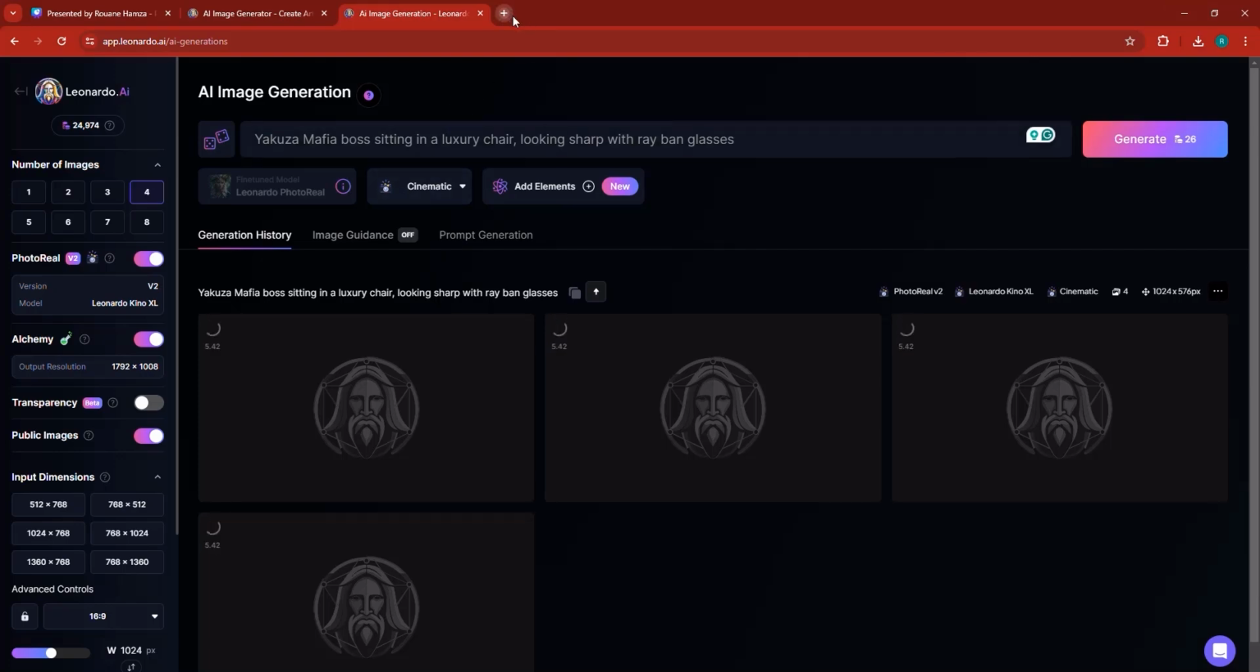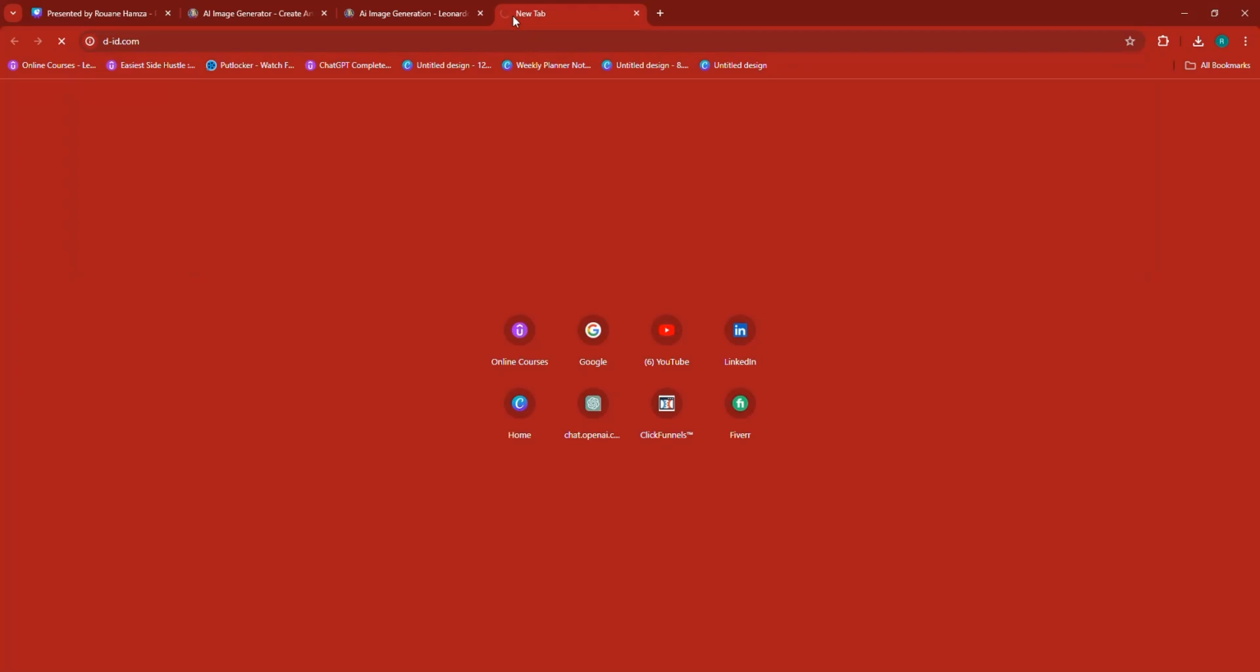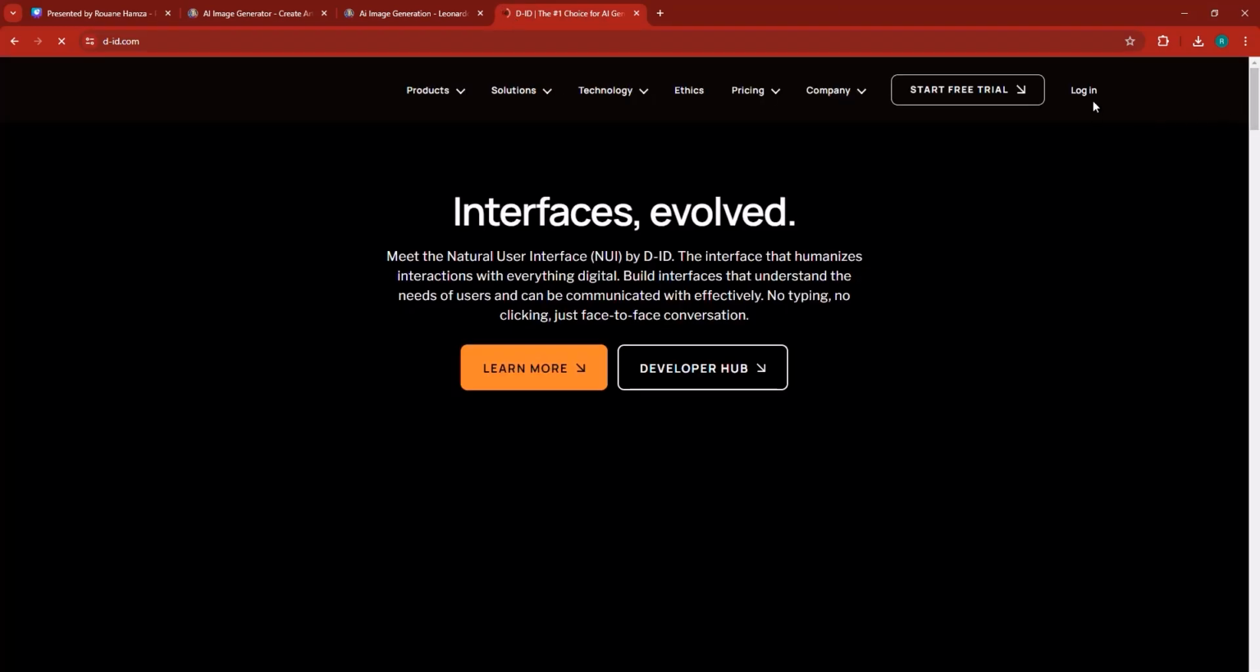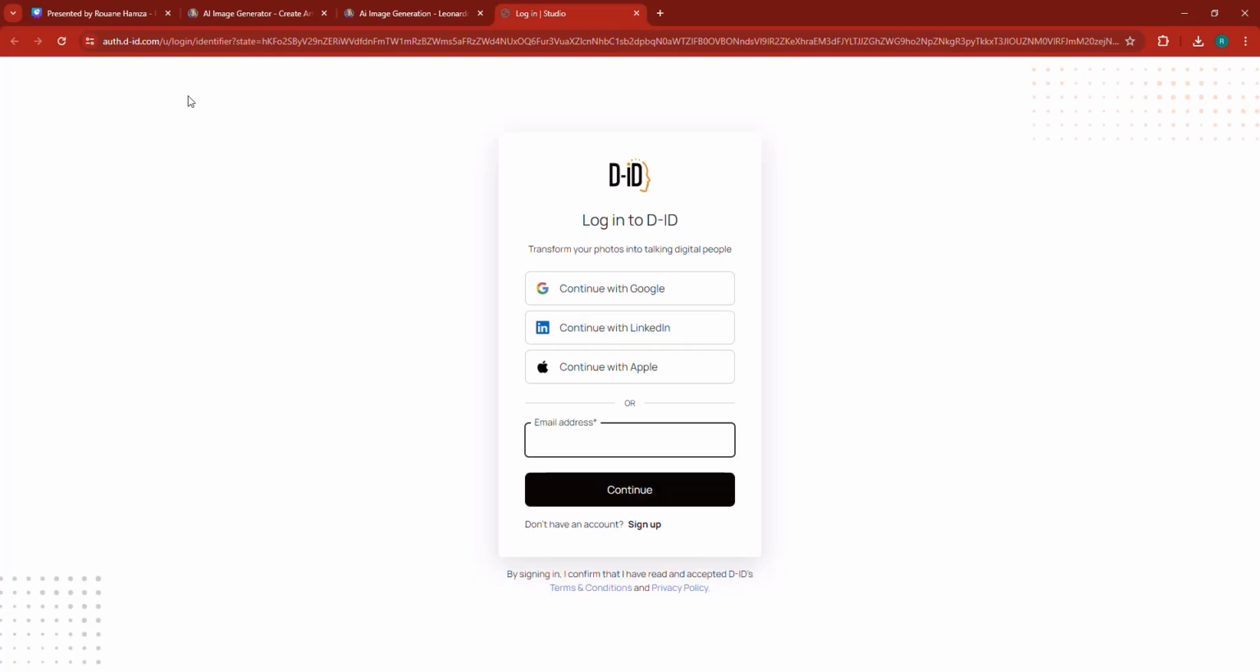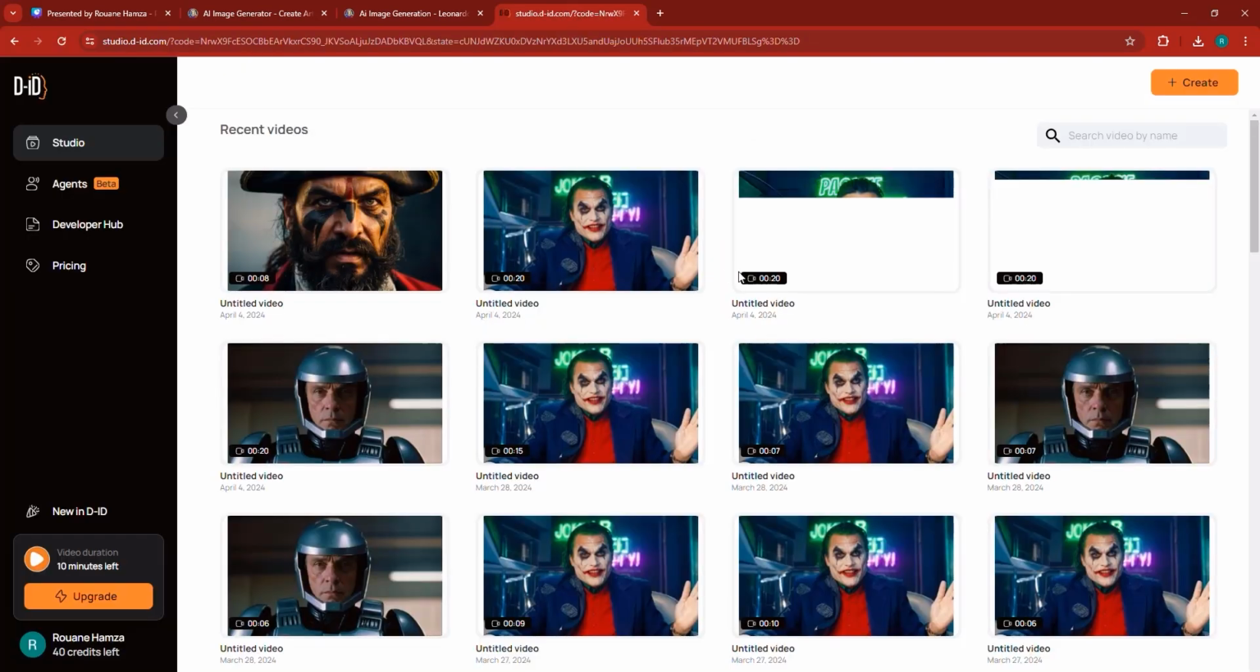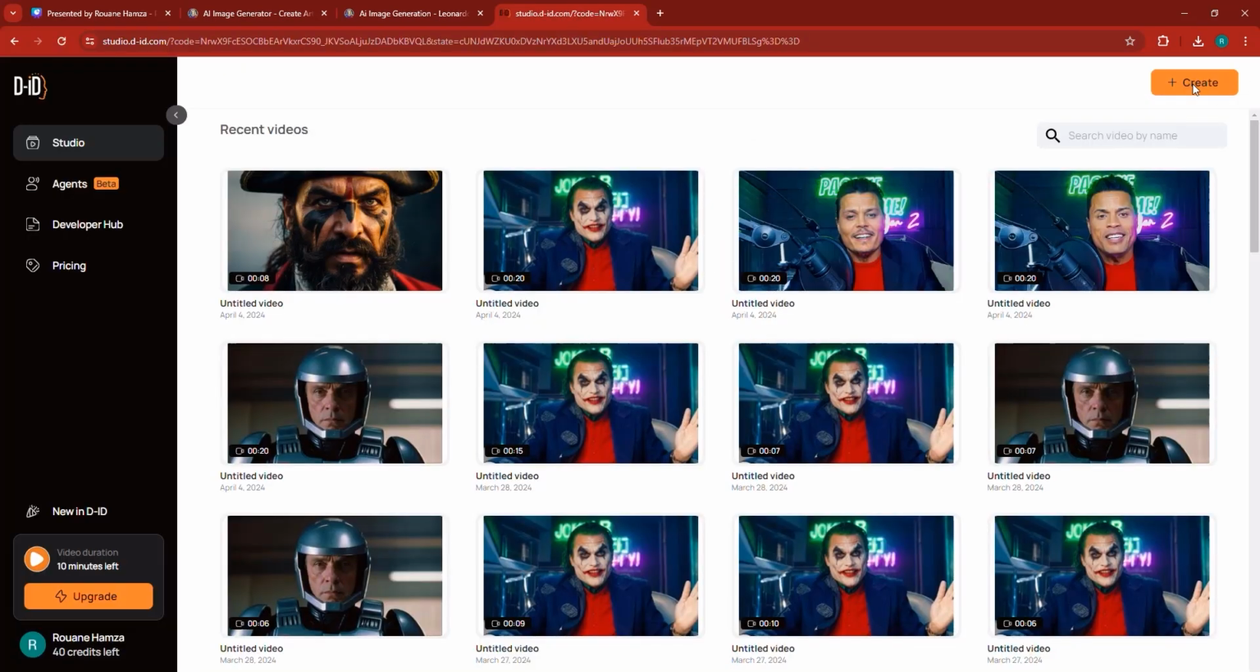Now, before the images are generated, I'd like you to visit this software called D-ID. They allow you 20 credits for free trial. Let's go ahead and log in. Okay, so here, once I logged in, I can actually click on this create button right here. You can see I've already animated a lot of videos in the past.